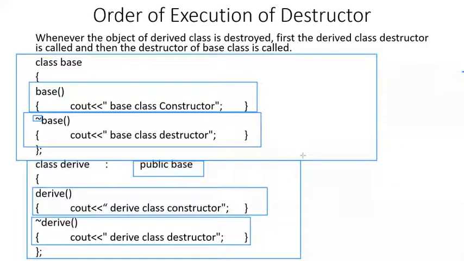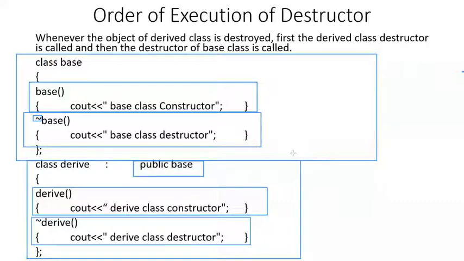And when the object of the derived class is destroyed, the calling of the destructors will happen in the reverse order. That means, first of all, the destructor of the derived class will be called. So what will be the output on the screen? Derived class destructor. And then the destructor of the base class will be called, and the output on the screen will be base class destructor.